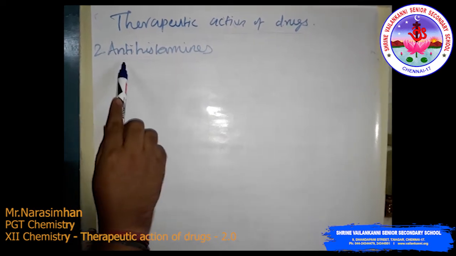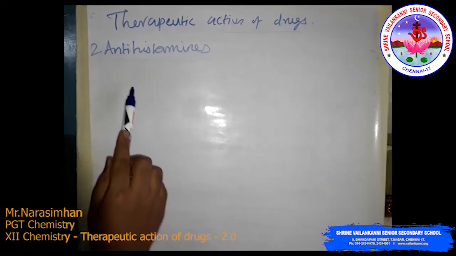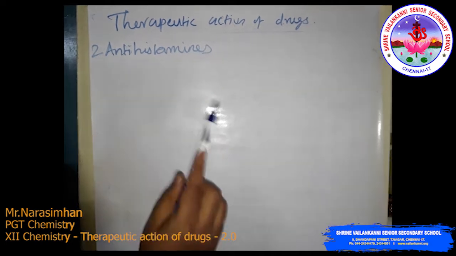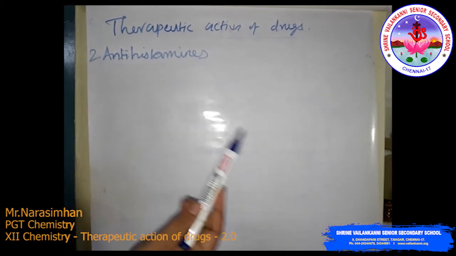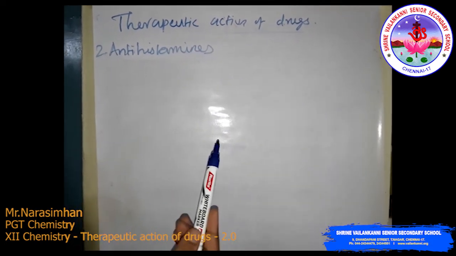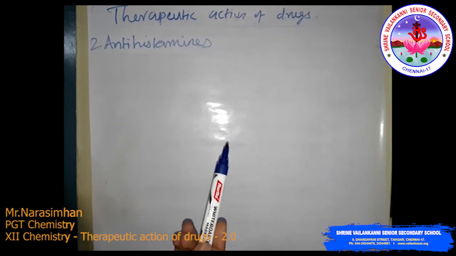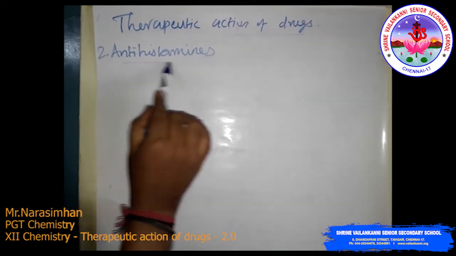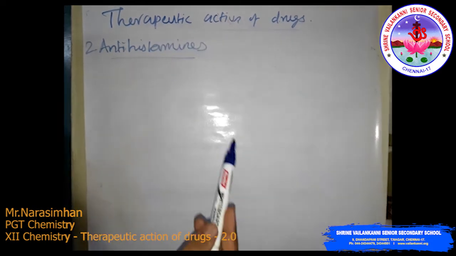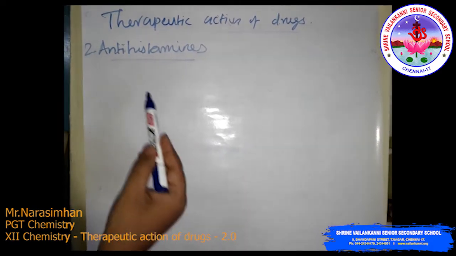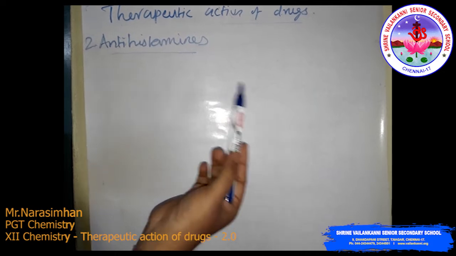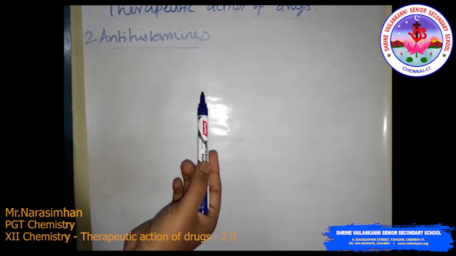Antihistamines are drugs used to treat allergies. Sometimes we get allergies, like dust allergies or food allergies. They are mainly responsible for the nasal congestion associated with the common cold and the allergic response to pollen.